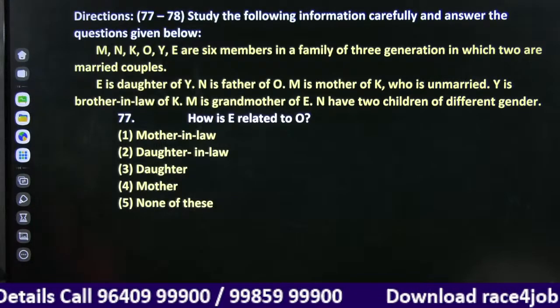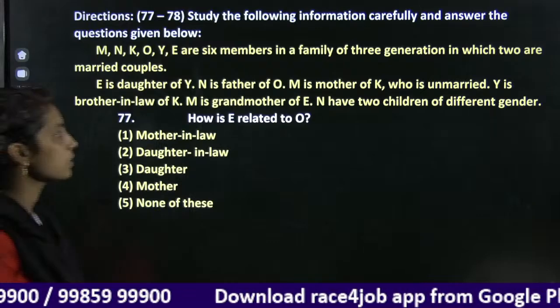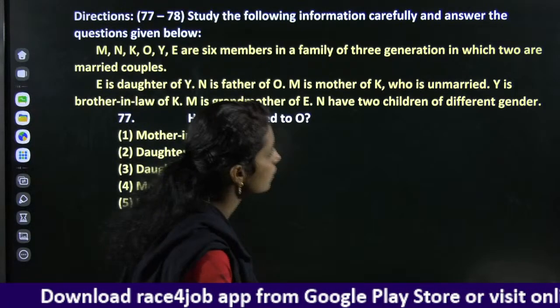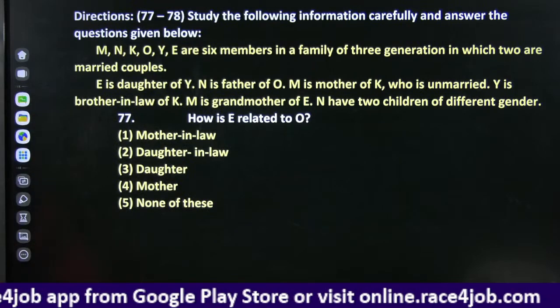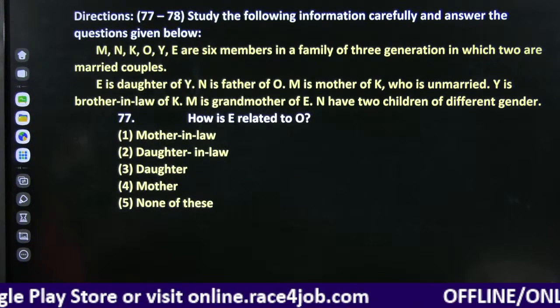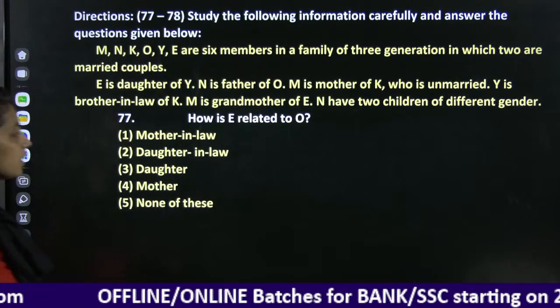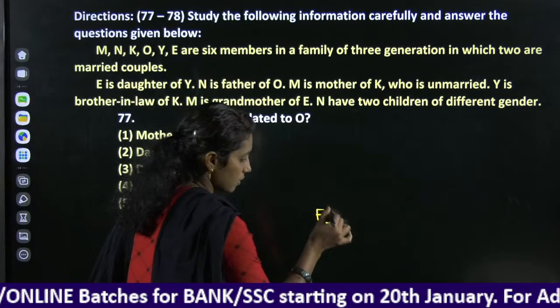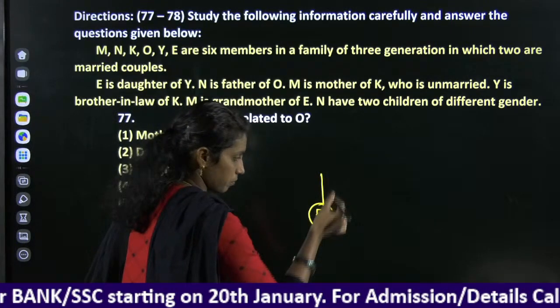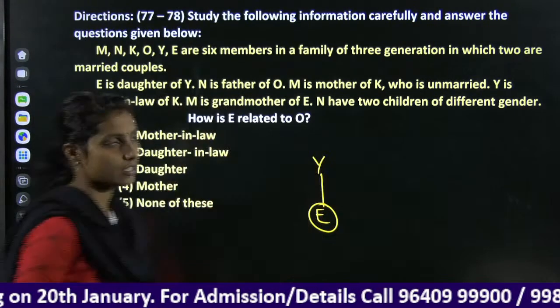Next, here we have a question from blood relations. M, N, K, O, Y, E are 6 members in a family of 3 generations in which 2 of them are married couples. Okay, here we have 2 married couples and we need to draw a family chart. Right? E is a daughter of Y. E is a daughter, female. Parents should be in the previous generation.